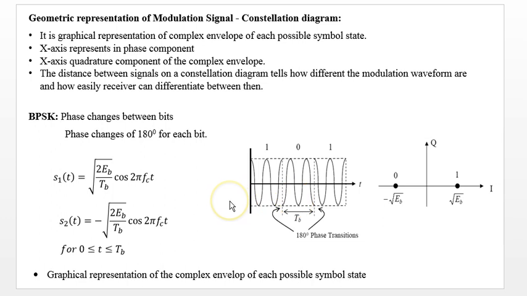So the signal S1(t) is square root of 2Eb over Tb times cos(2 pi fc t), and S2(t) is minus that, for t between 0 and Tb. So there is a 180 degree phase shift between the two signals. A graphical representation of the complex signal of each possible symbol state is given here. This is the in-phase channel and this is the quadrature.